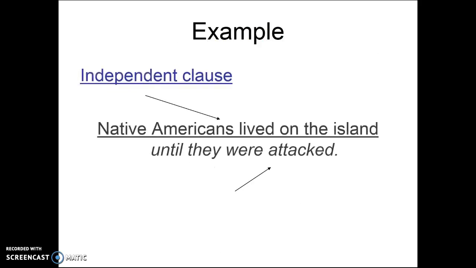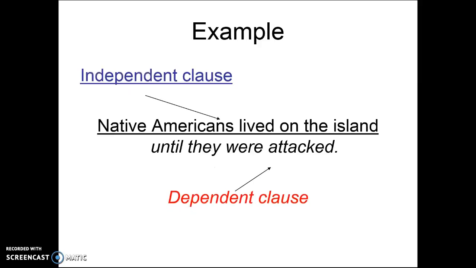So an example of a sentence where you have an independent and dependent clause and you also have a conjunction being used is here. It says, "Native Americans lived on the island until they were attacked." In this sentence, you have your independent clause, which is underlined. You also have a dependent clause, which is not underlined, and you have a conjunction. You have a subordinating conjunction here. That subordinating conjunction that is used for this example is "until."